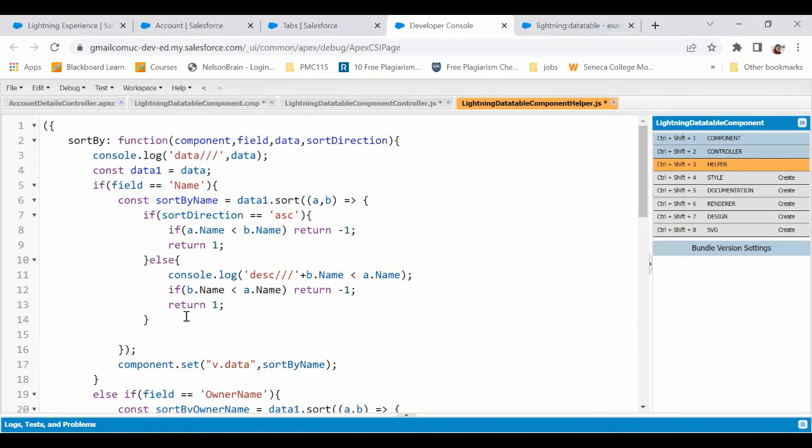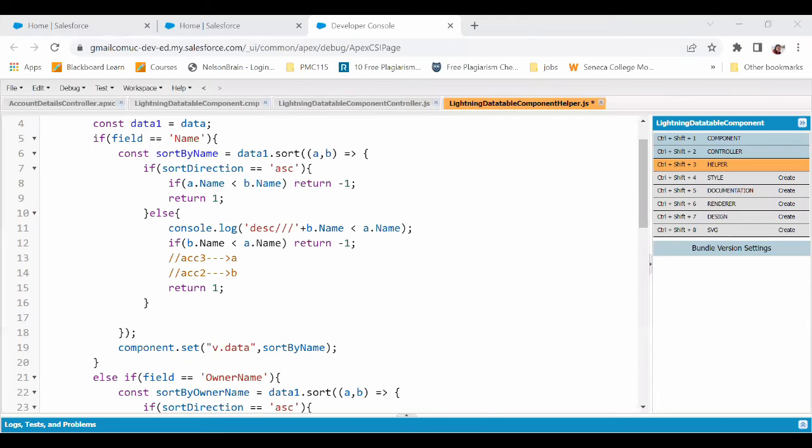But if it's for descending, what will happen? Now we saw the ascending part, but let's say if it was descending, then it would come here. And what it would this time check is that B should be less than A. So let's say in A we have account 3 and in B we have account 2. So it is descending, right? First the higher, then the lower. So if it is this way, then nothing happens. Let's say if it was like this.